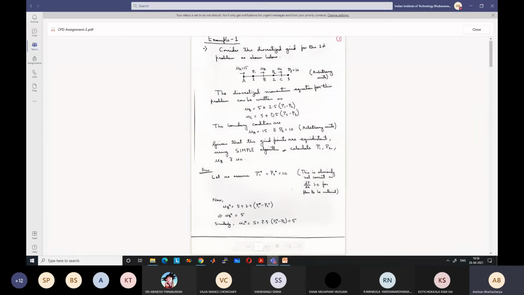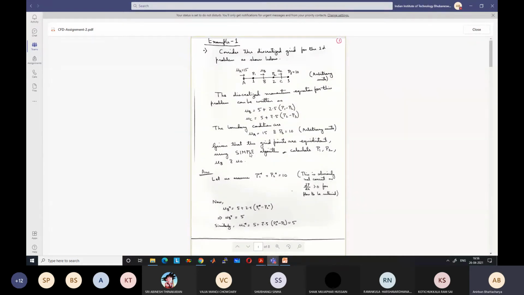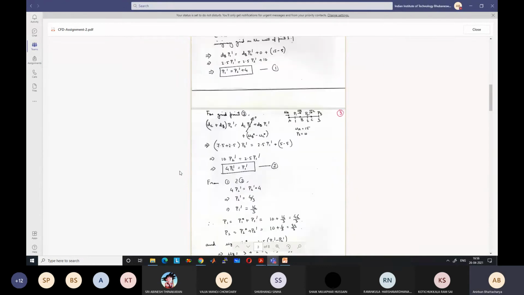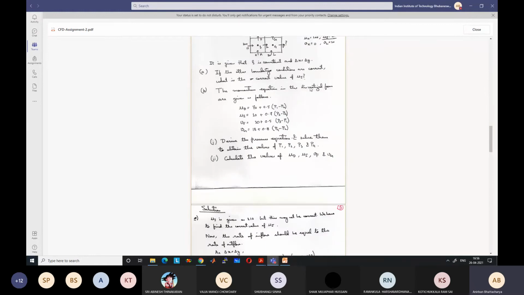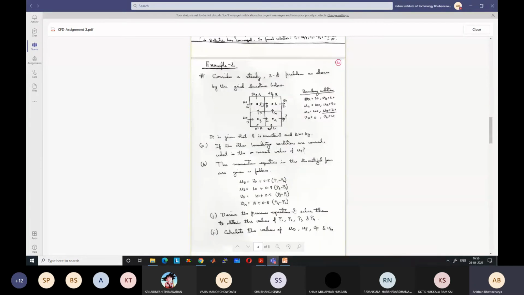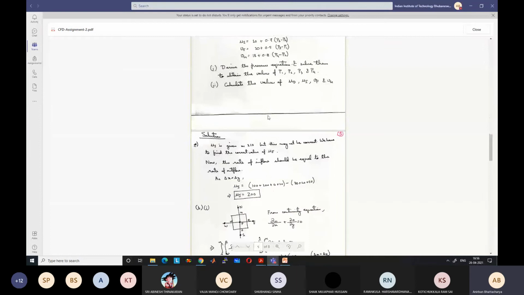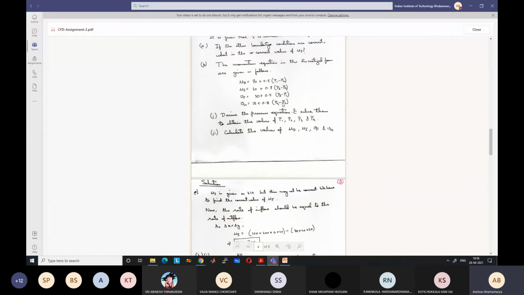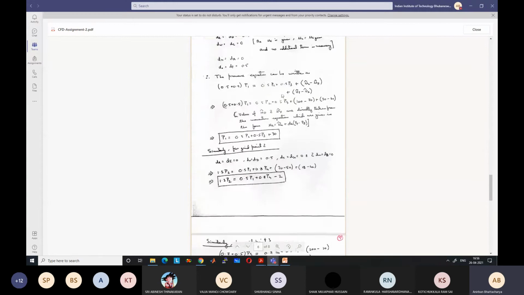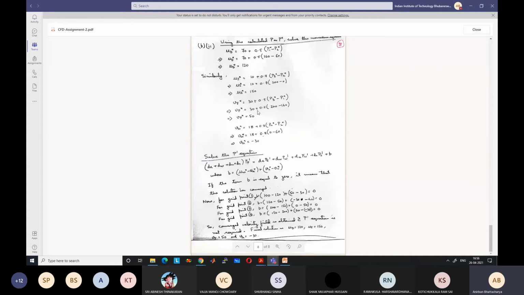So one is based on the SIMPLE algorithm, like using the SIMPLE algorithm to solve a simple problem. Okay, and another using the SIMPLER algorithm to solve a simple 2D problem. So based on simple momentum equations, not very difficult momentum equations. Okay. You can go through this to understand better. This type of problem may be expected also in the exam, may or may not be. I cannot say. I don't remember frankly what I have put in the questions. I know that I have put a lot of short questions.